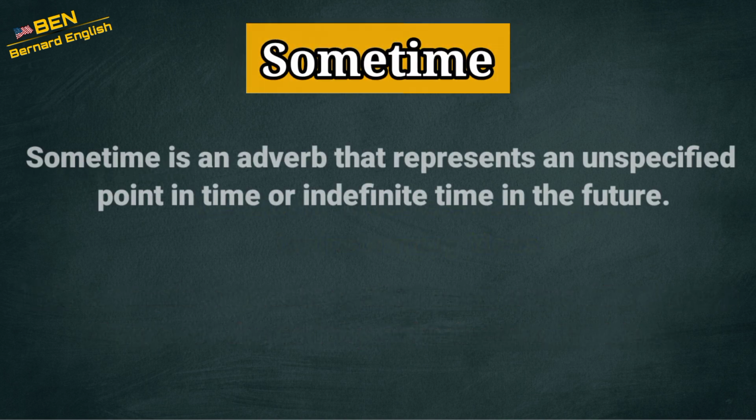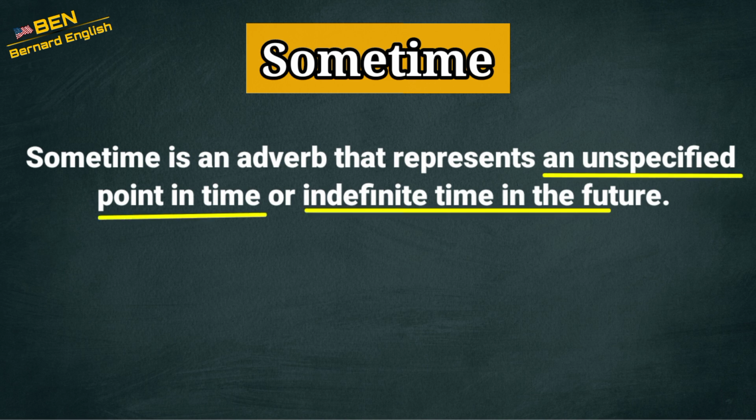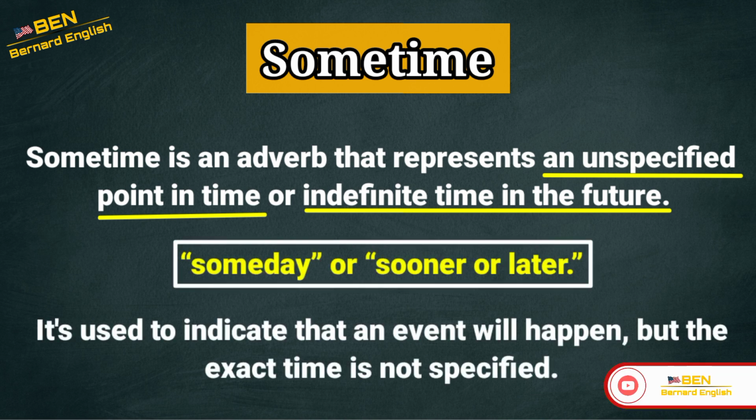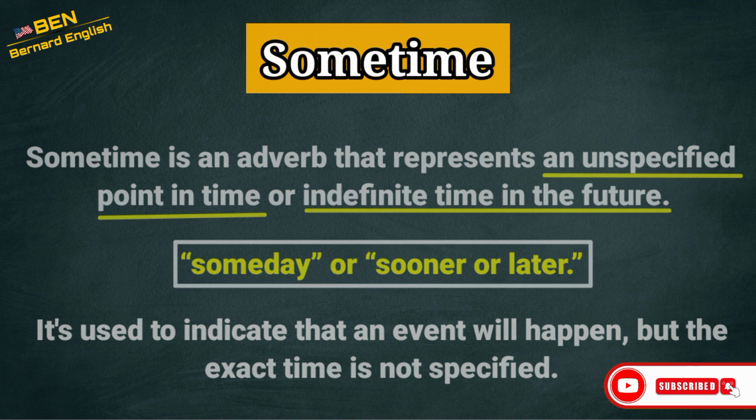And finally, we've got sometime. Sometime is an adverb that represents an unspecified point in time or indefinite time in the future. Often, sometime can be substituted with someday or sooner or later. It's used to indicate that an event will happen, but the exact time is not specified.